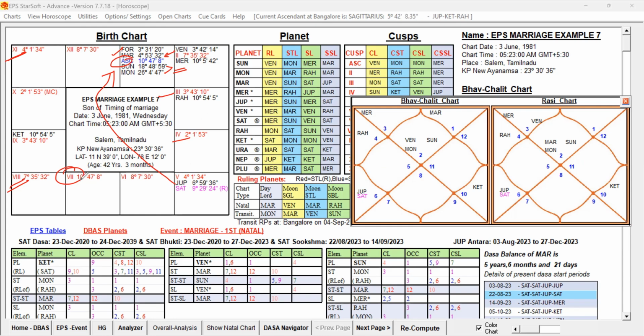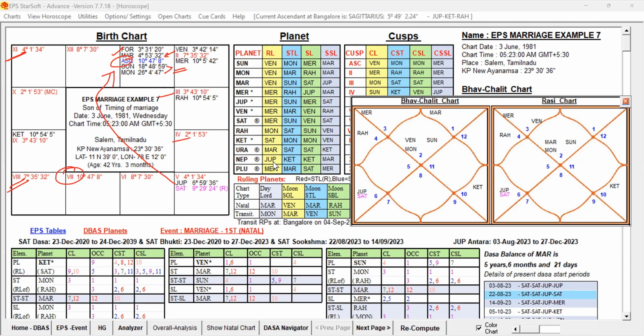Mars, 7th lord, is not badly posted, though it is in the 12th house. It is connected to the favorable houses along with some unfavorable, that is 4th house and 8th house. But 8th house, we cannot take it as unfavorable because 8th lord and 11th lord are supportive only. Anyway, so 7th lord is not strongly unfavorably posted or influenced by the unfavorable planets. I think you are able to understand now.